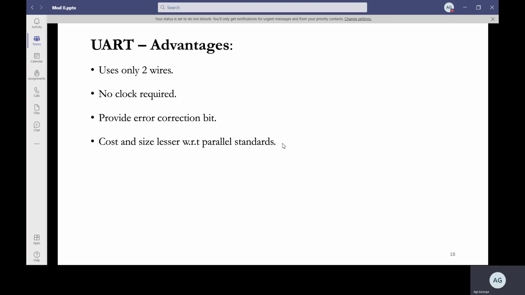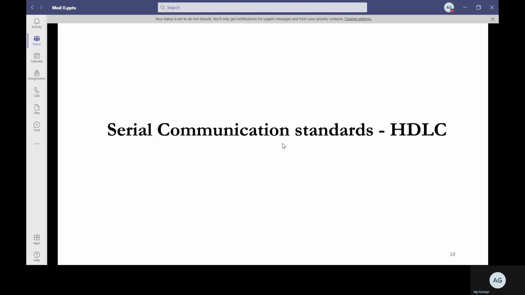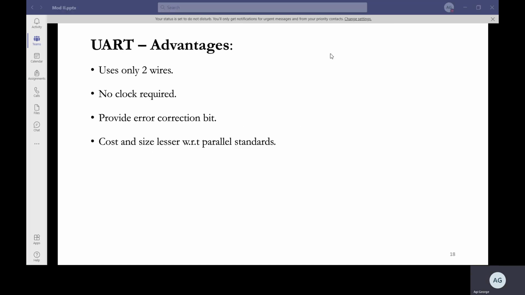Also, the cost and size are lesser compared to parallel standards. For a parallel port of 8 bits, you need 8 lines. So with this, we finish UART. Next, we will go to serial SPI.